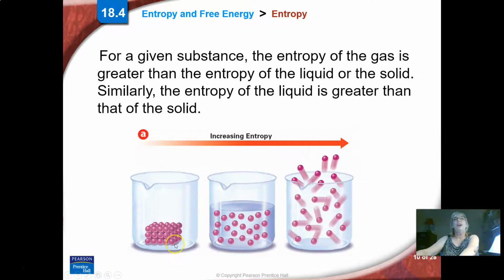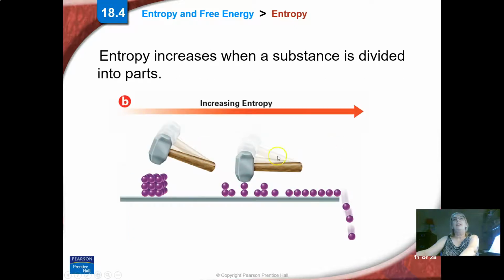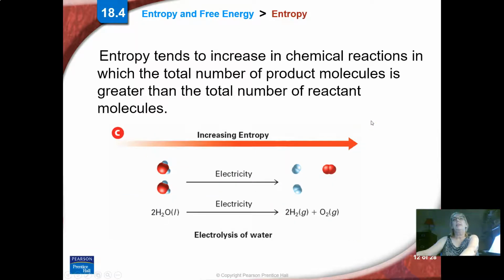So if you're going from solid to liquid to gas, this is more random and not so orderly, so this has increasing entropy. If you're breaking a solid into smaller pieces, that's increasing entropy. Entropy also tends to increase with the total number of products.